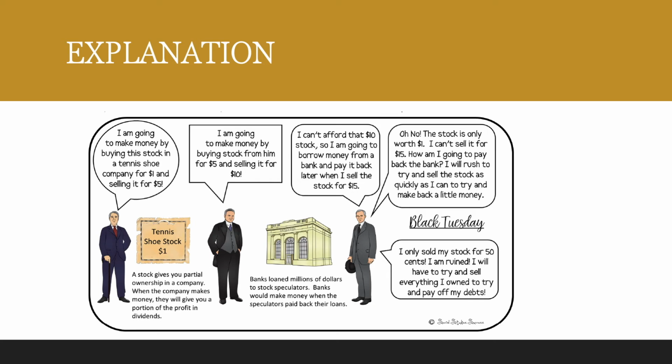And what happens when companies close? Yes, people lose their jobs. And when people lost their jobs, people didn't have any money and eventually didn't have any food to eat. So this just created a disaster in economics.